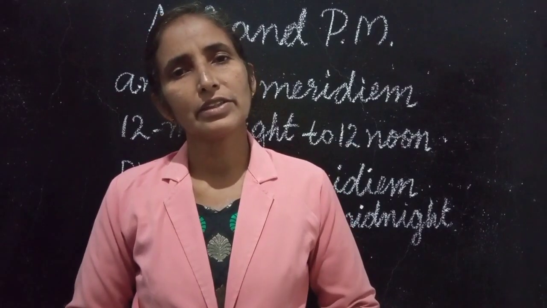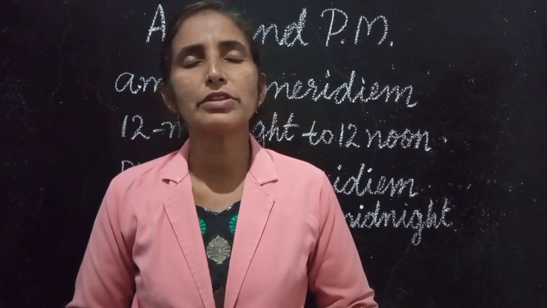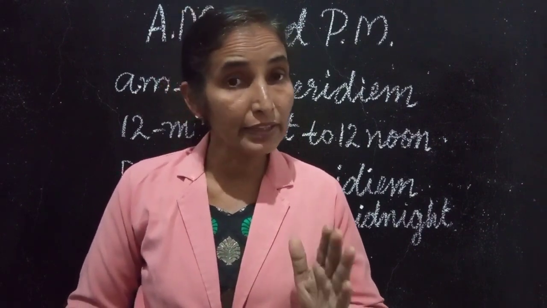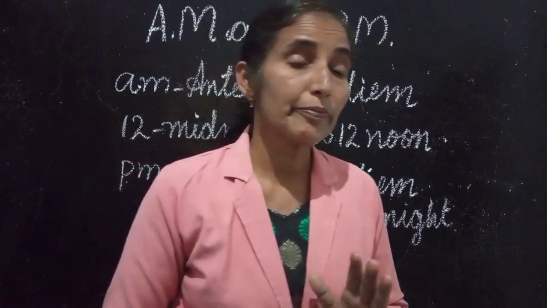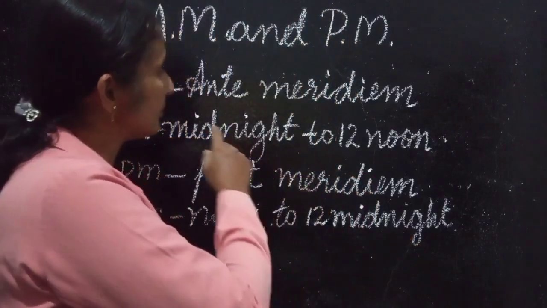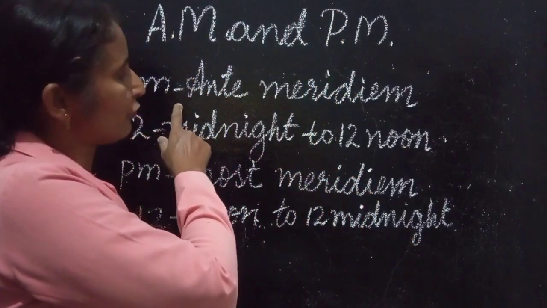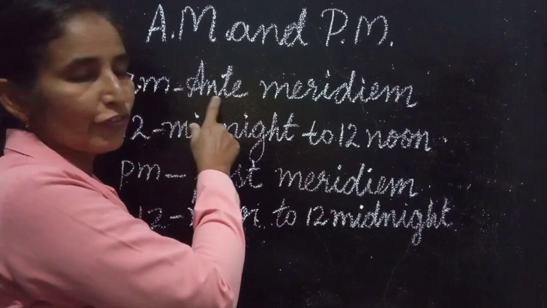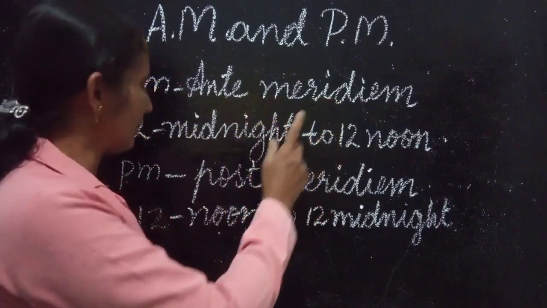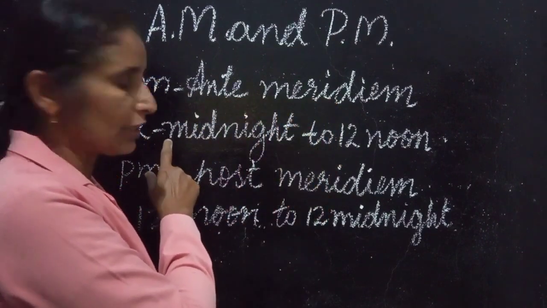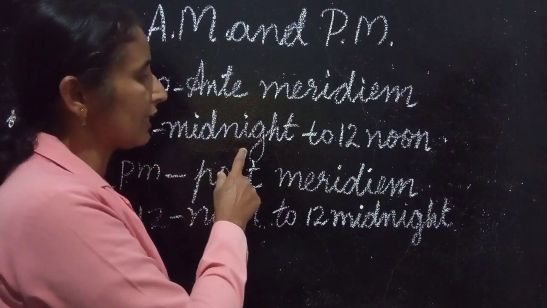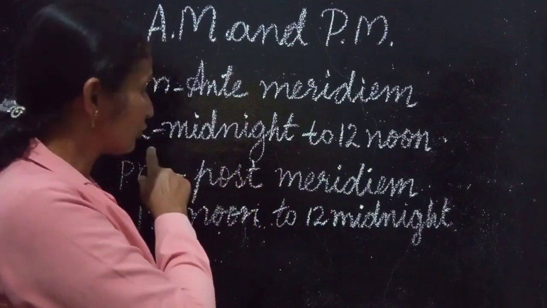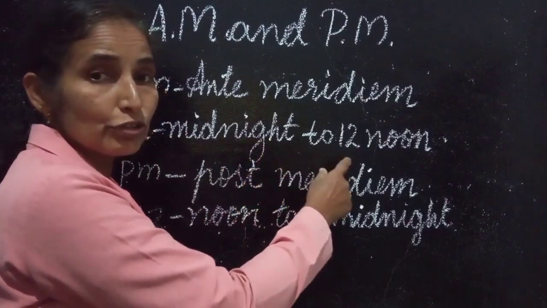Morning children. Today we are going to learn about AM and PM. Here AM is the short form of anti-meridian. It starts counting from 12 midnight to 12 noon.